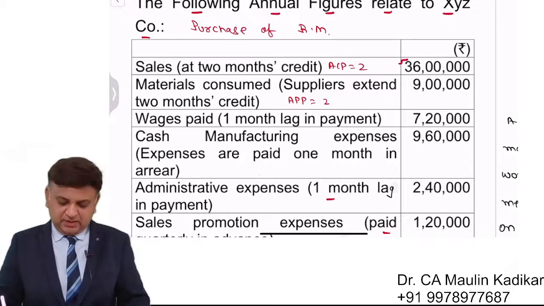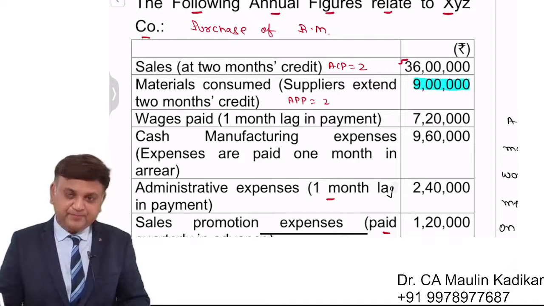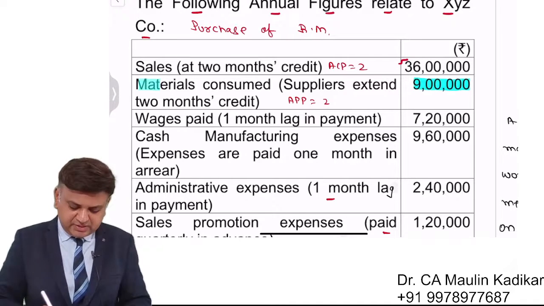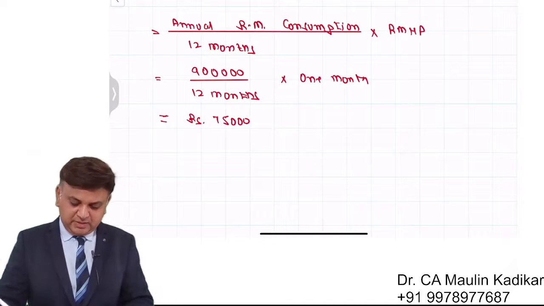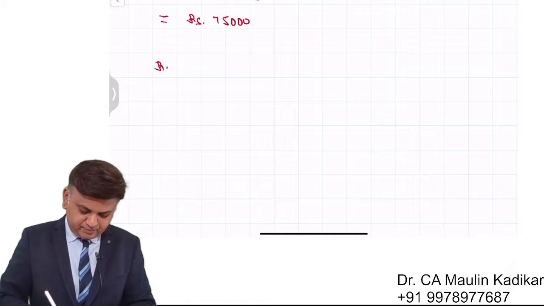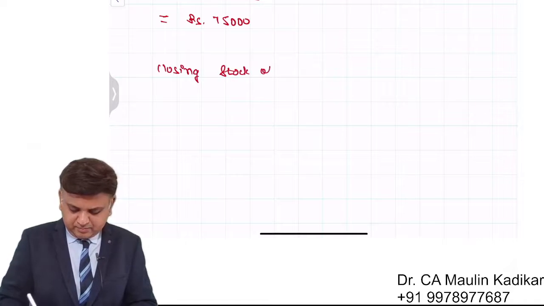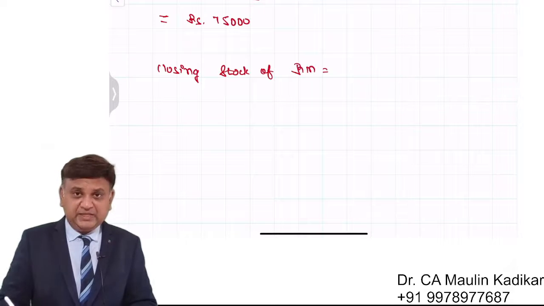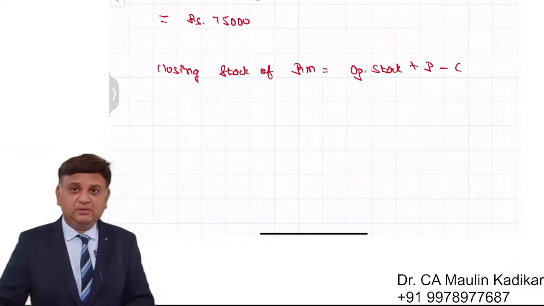Friends, we understand that the purchase of the year will be an amount of rupees 9 lakhs. It is equal to the consumption of raw material. Let us understand why. We understand that the closing stock of raw material is calculated as opening stock plus purchase minus consumption.